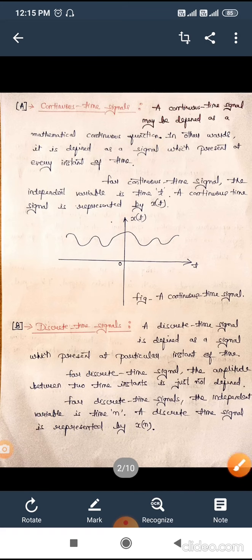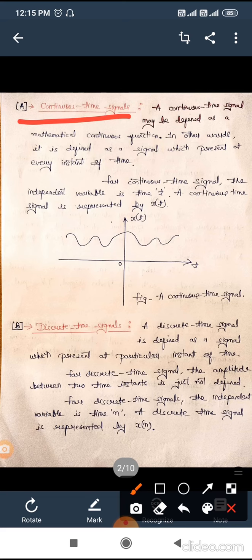Starting with continuous time signal. Continuous time signal is also known as analog signal. From the word itself, we can understand continuous time. That means it will have values at every instant of time. Here, as we can see in this diagram, we have a signal which is continuous in nature.